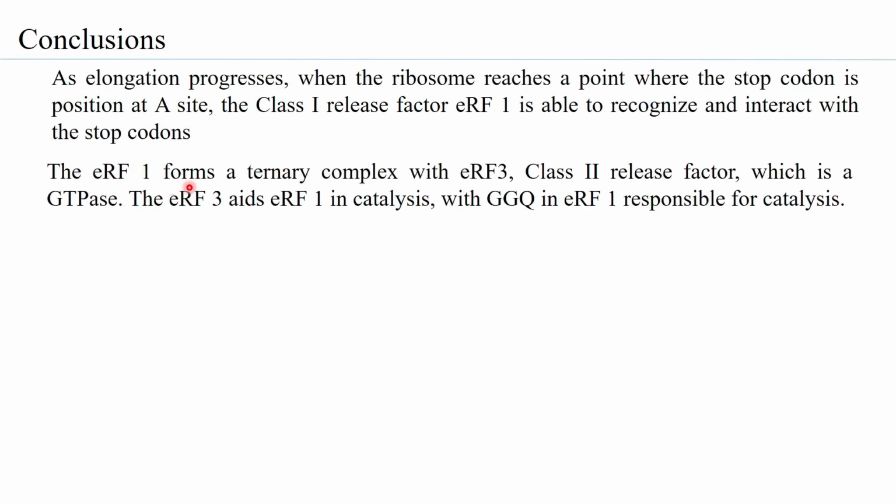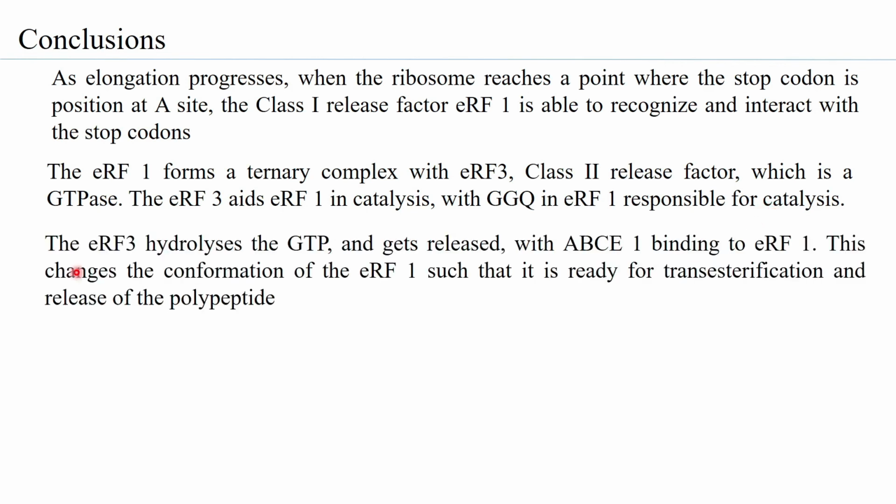The eRF1 forms a ternary complex with eRF3, which is a class 2 release factor and in turn a GTPase. The eRF3 aids the eRF1 in catalysis, with the GGQ in eRF1 responsible for catalysis. This GGQ is a highly conserved sequence in eRF1.